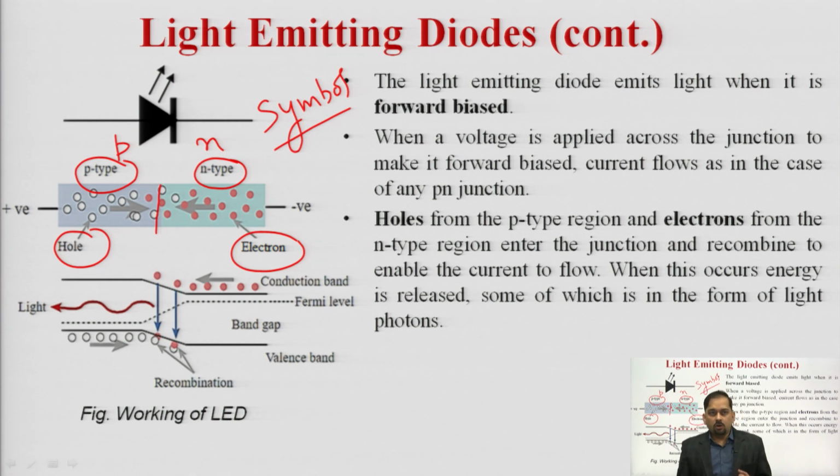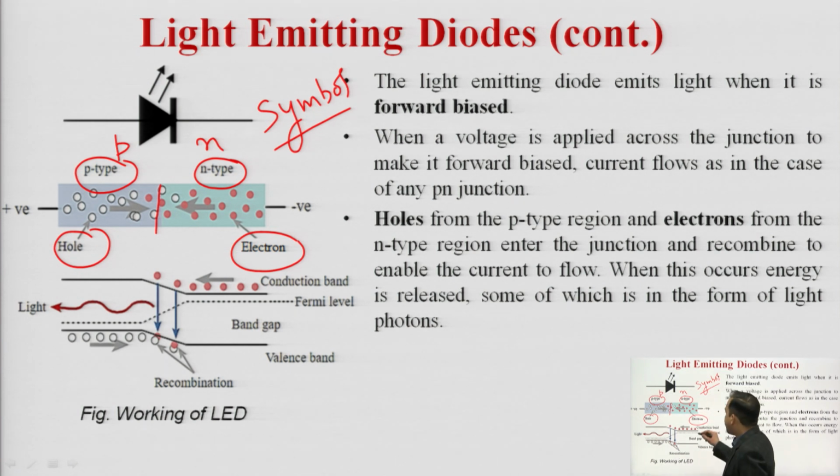As a result of recombination, energy is emitted. The maximum energy emitted is in the form of light, whereas an insignificant amount of energy is released in the form of heat.